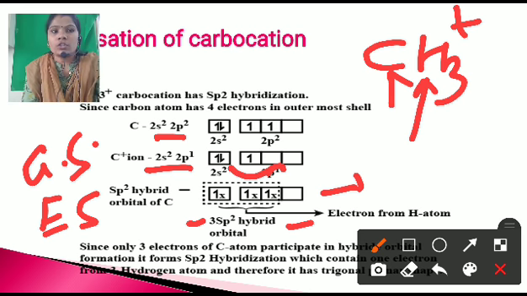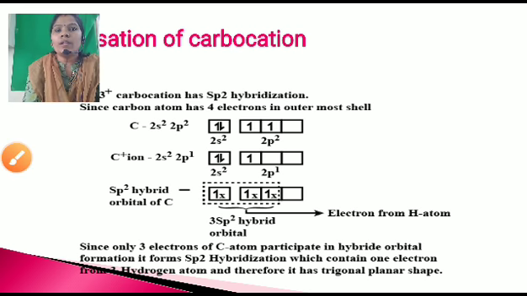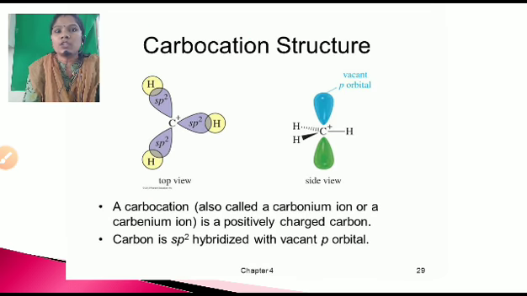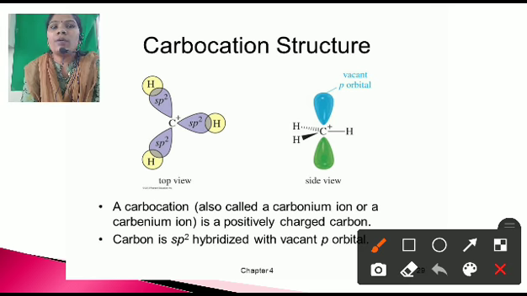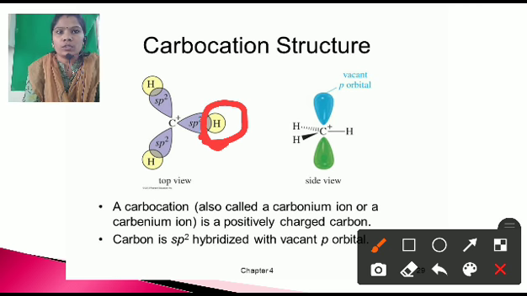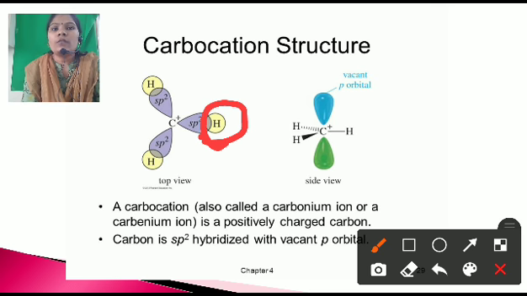Therefore there is a formation of a trigonal structure. The hybrid orbital is sp2 hybrid orbital, and the hybridization is sp2 hybridization. Let's learn the structure of the carbocation. Here you can see the sp2 hybrid orbitals combined with one electron of the hydrogen, and there are only 3 unpaired electrons present in the carbon, that's why only 3 hydrogens are attached to this carbon, and there is a formation of the trigonal structure.